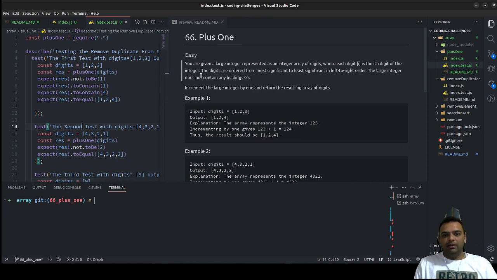Coming to the problem. Guys, I might be looking at some other screen as well because I have another screen, and I need to take a look at that one sometimes.